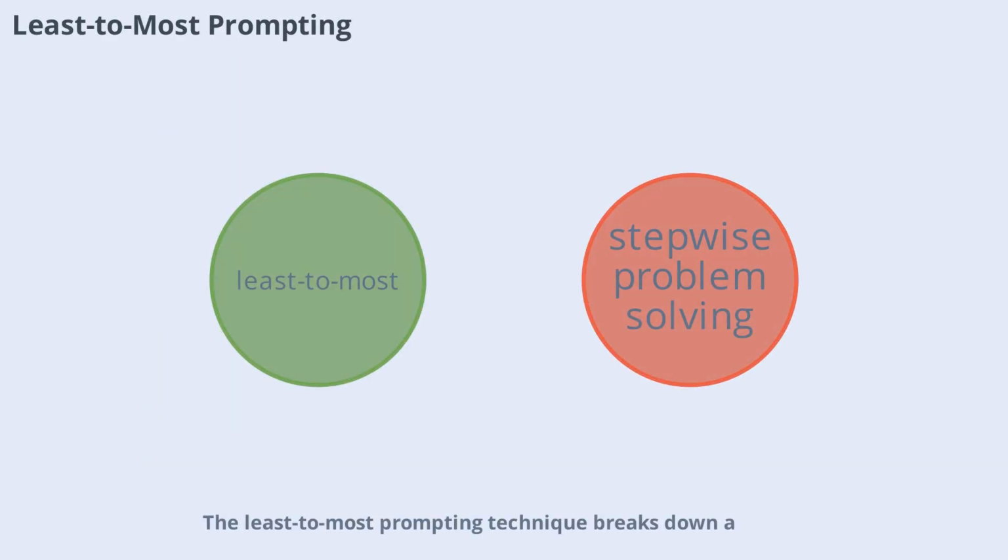The least to most prompting technique breaks down a complex problem into a series of smaller subproblems, solving each one sequentially. Each solution is passed along to help solve the next, more challenging step. For example, when generating a large codebase, you first prompt for database schemas, then use that output to draft backend controllers, and finally integrate everything into the front end. This stepwise approach builds complexity gradually and reliably.